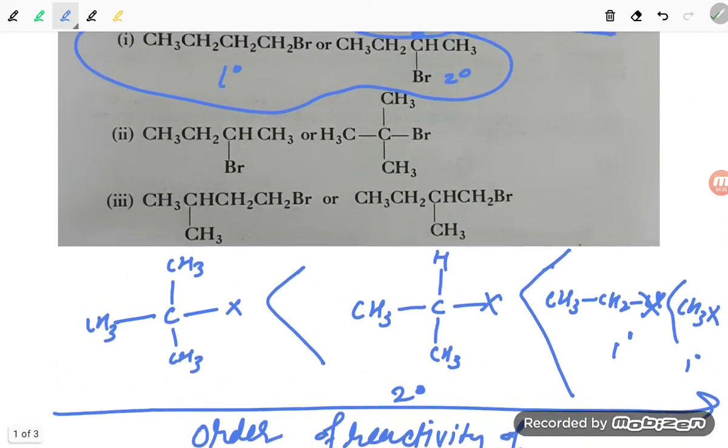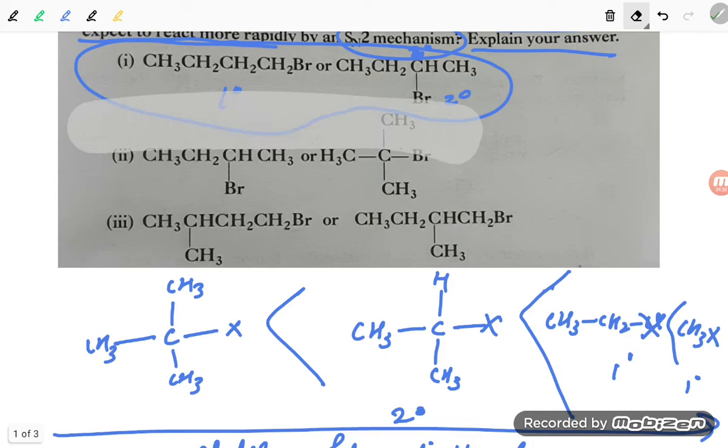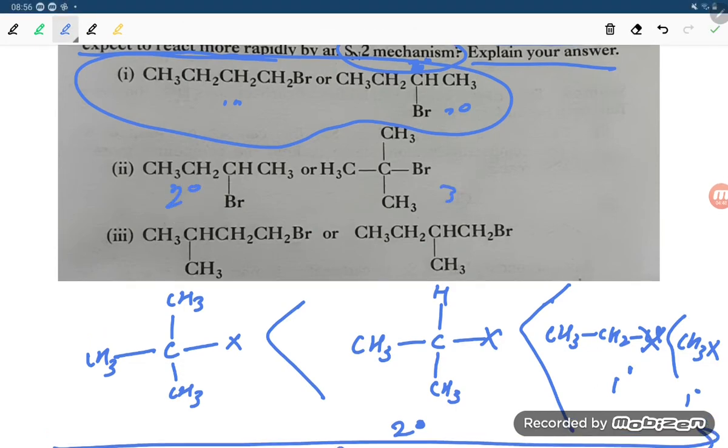Now let us see another question, student. What is this problem? Here this is 2 degree, and this is 3 degree, because the alpha carbon is attached to 3 other carbons here, and only 2 carbons in the other.